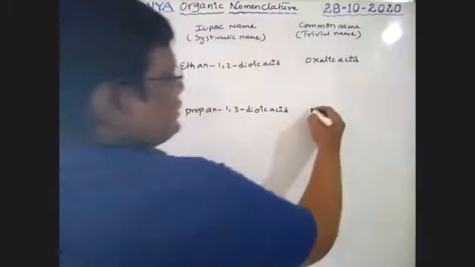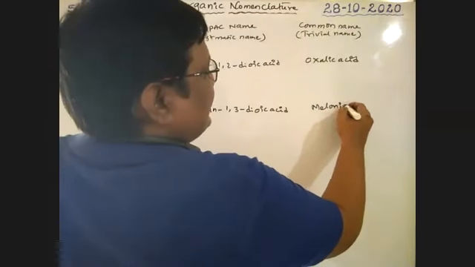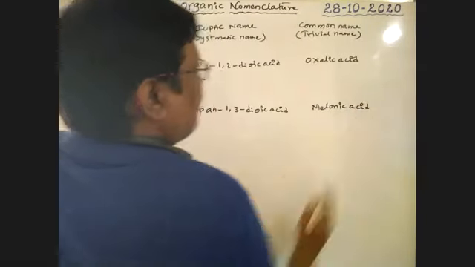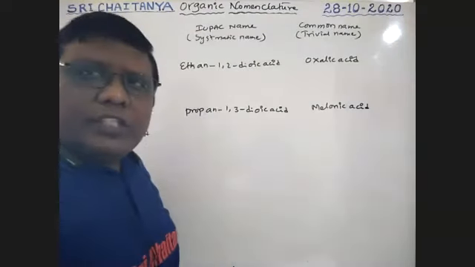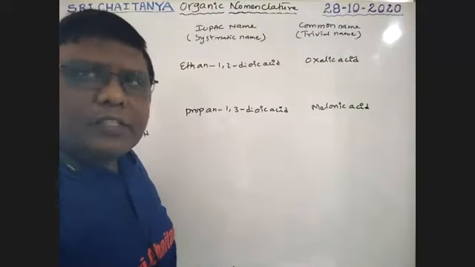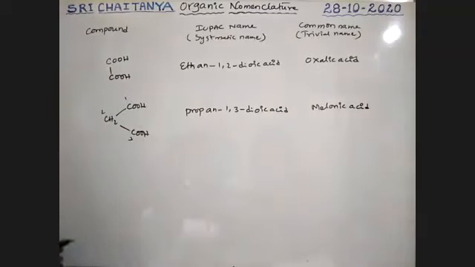It's commonly called malonic acid. So propane-1,3-dioic acid. And if more than one COOH is there, dioic, trioic, like this it goes on, boys.